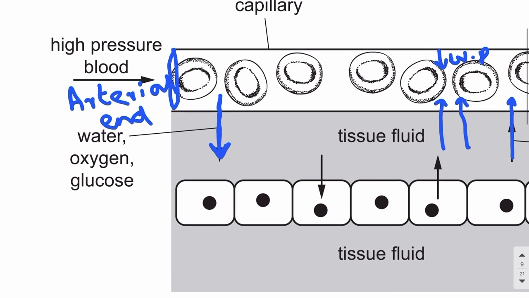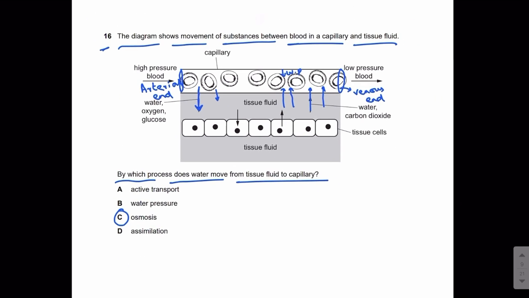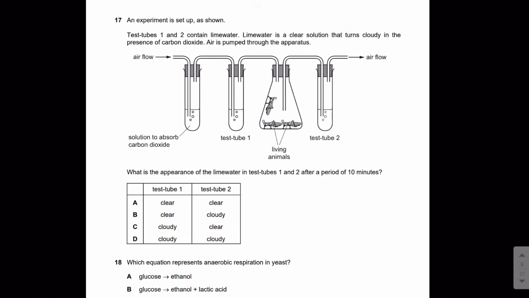If they said, what causes the water to flow out of the capillary into the tissue fluid at the arterial end, the answer would be high blood pressure. The answer is C. Let's move on to MCQ number 17.